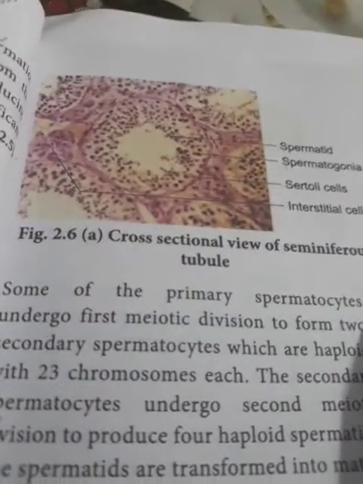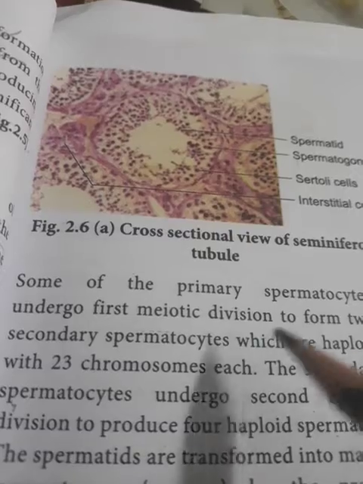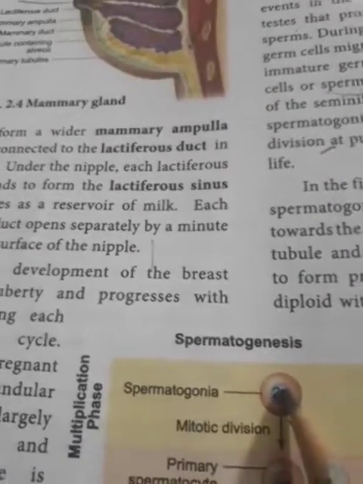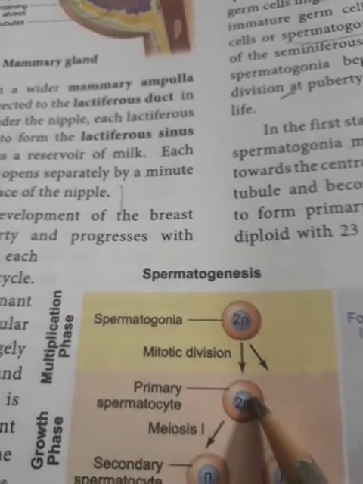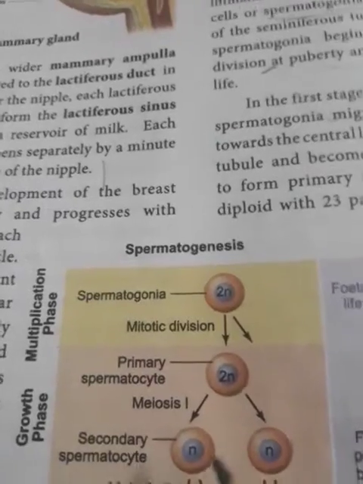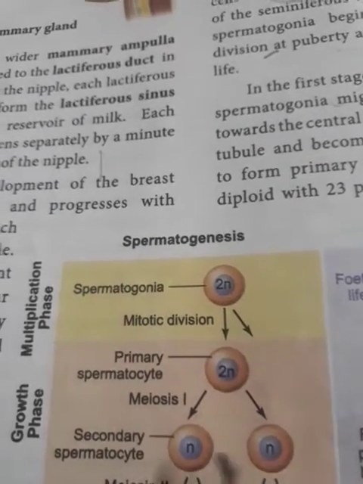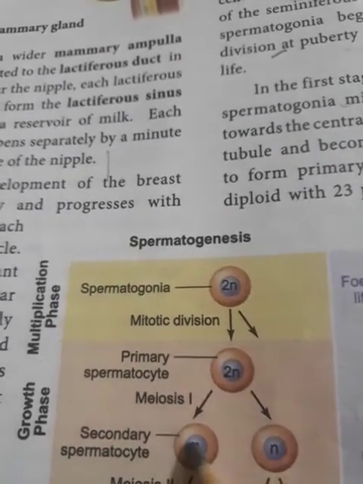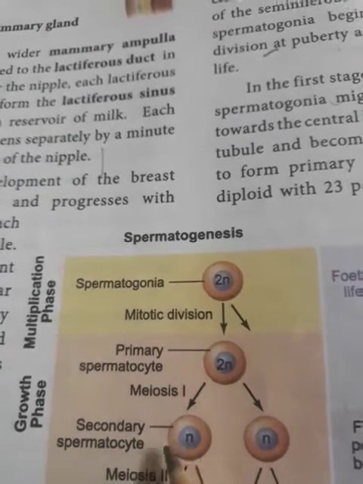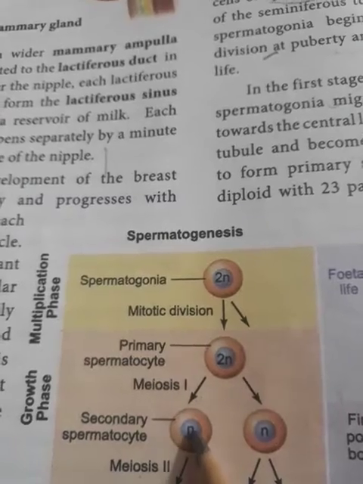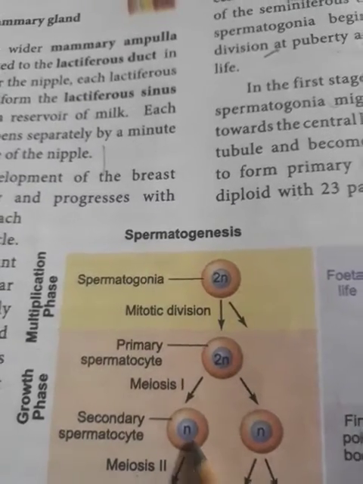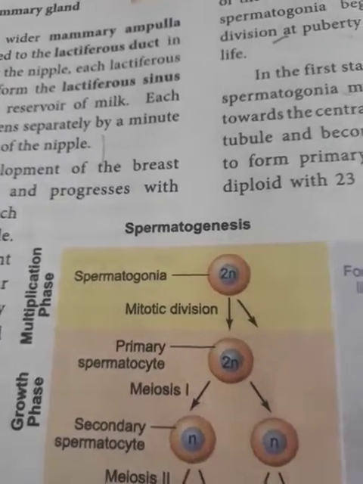Some of the primary spermatocytes undergo first meiotic division to form secondary spermatocytes. So, with a 2n number of chromosomes, by mitotic division so many primary spermatocytes will be produced, which undergo first meiotic division to form two secondary spermatocytes. Each secondary spermatocyte will have the haploid number of chromosomes, designated by n. In the case of human beings, n is equal to 23.